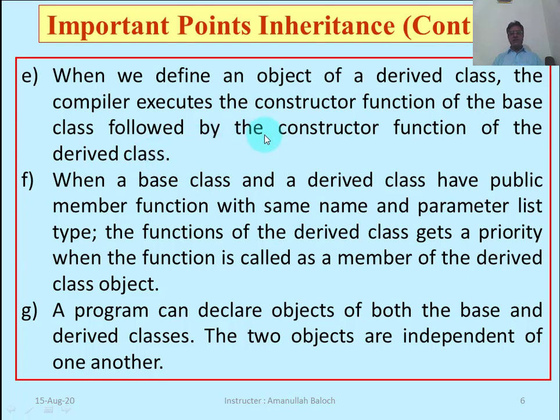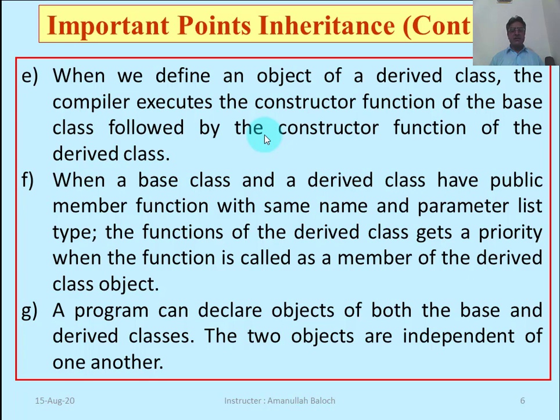There may be a constructor function in the base class and in the derived class, but the object of the derived class will first search for the data initialization in the base class constructor, and then it will execute its own class constructor.